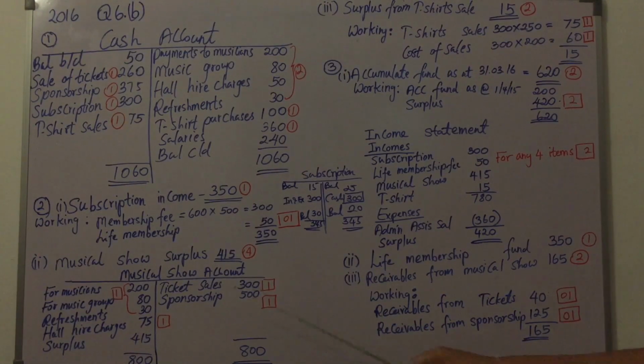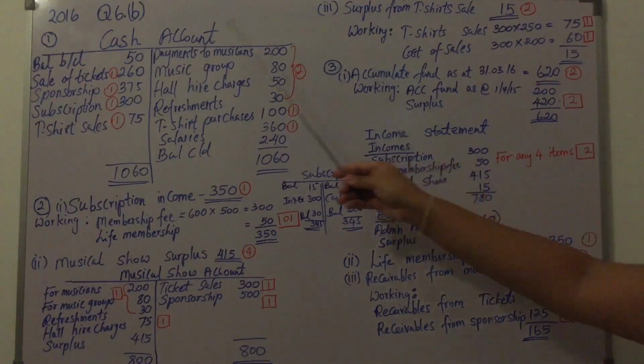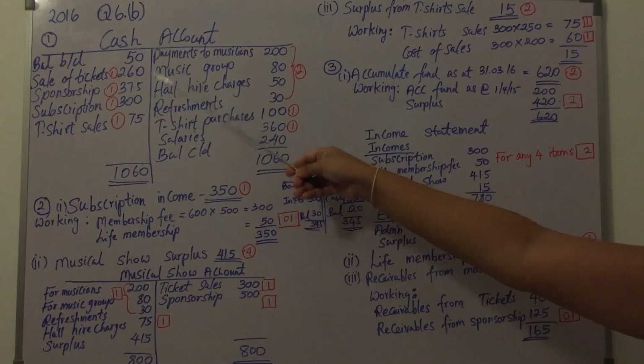So there are incomes credit, expenses you need to debit and find the surplus or the deficit. Here 400 tickets at 500 rupees per ticket, only 80% is received. So here 160 and 100 are the amounts that you have received. Those amounts you have already included in the cash account.